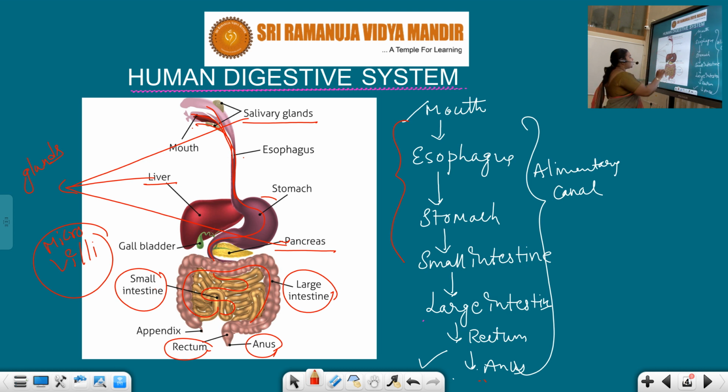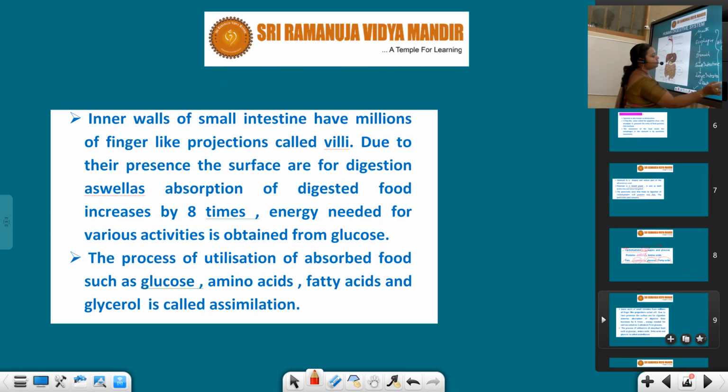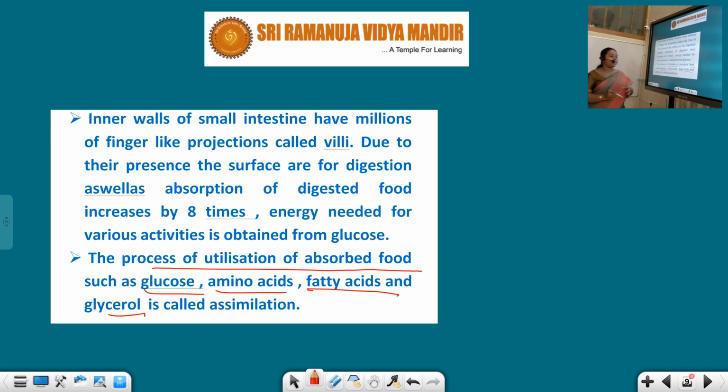And this absorption is followed by assimilation. Here the process of utilization of the absorbed food such as glucose, amino acids, fatty acids and glycerol is called assimilation. Generally, what is our intention here, students? Digestion makes complex food into very fine and small food substances.